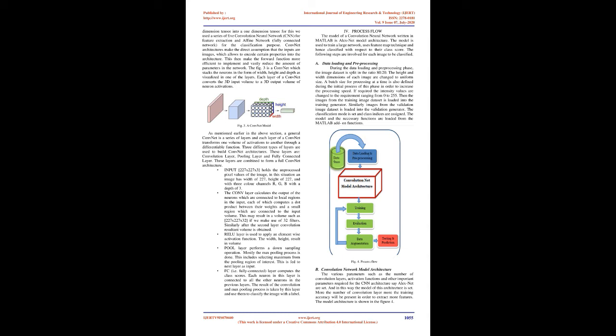B. Convolution network model architecture. The various parameters such as the number of convolution layers, activation functions, and other important parameters required for the CNN architecture, say AlexNet, are set. And in this way the model of this architecture is set. The more convolution layers, the higher the training accuracy, in order to extract more features. The model architecture is shown in figure 4.